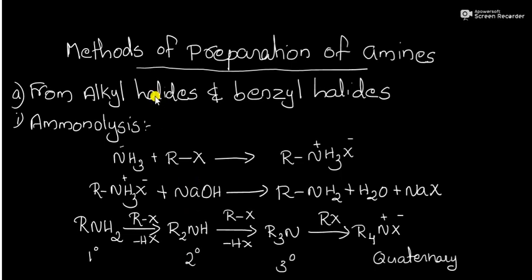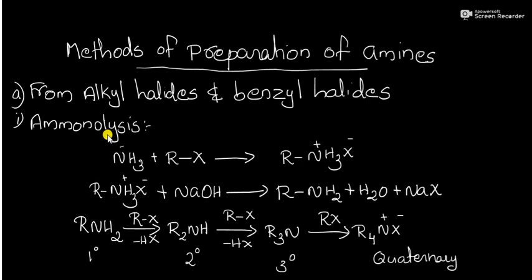Next is methods of preparation of amines. How can you prepare amines? First method is from alkyl halides and benzyl halides, and the method of preparation is ammonolysis. What do you mean by ammonolysis?